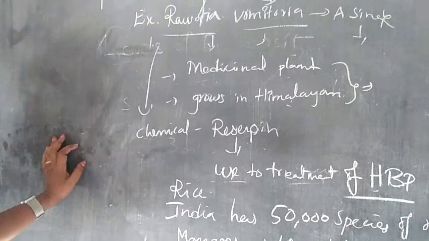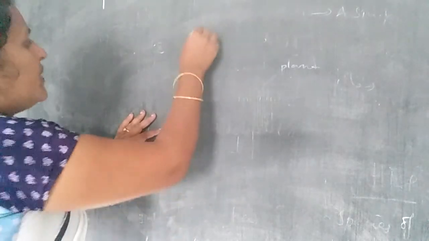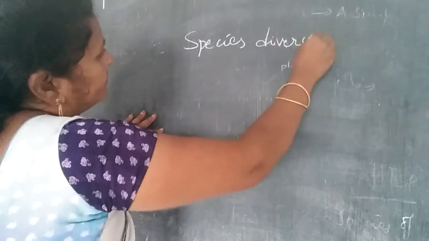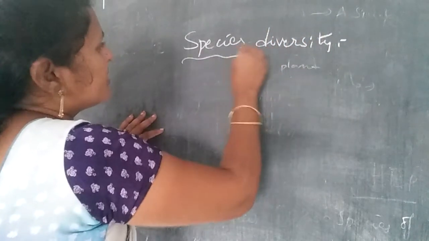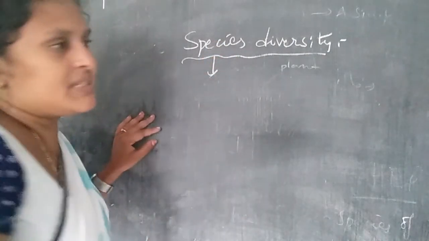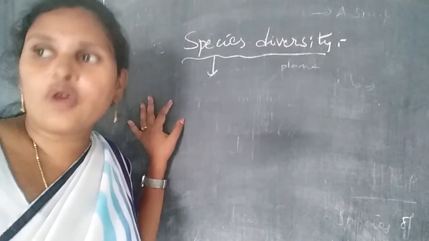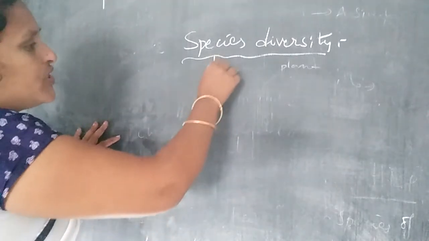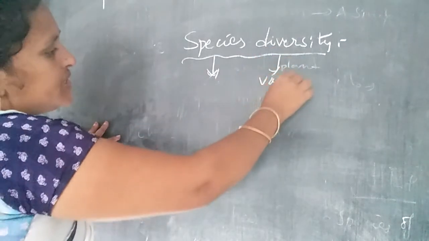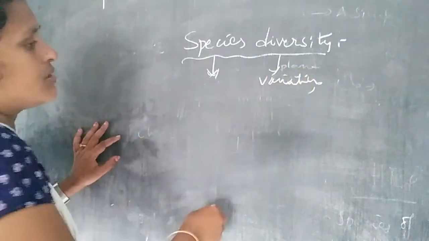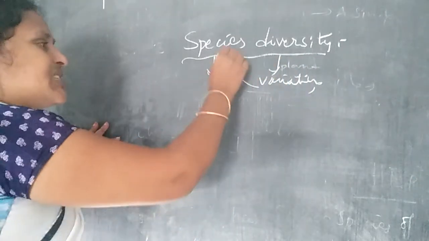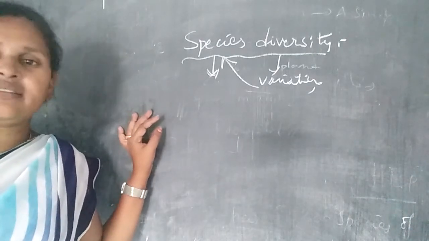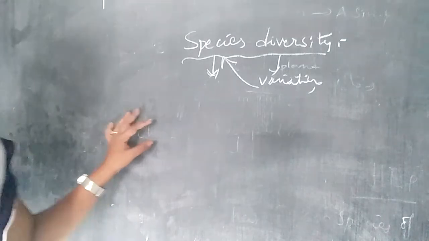And the second one is species diversity. What is meant by species diversity? A species is an interbreeding group of similar individuals sharing a common gene pool and producing fertile offspring. Diversity means variations or changes. So variations or changes in the species are also called species diversity.